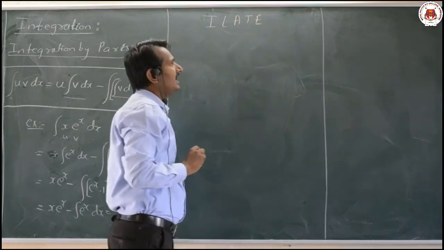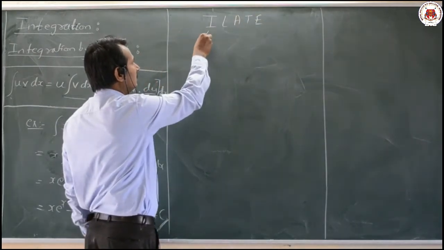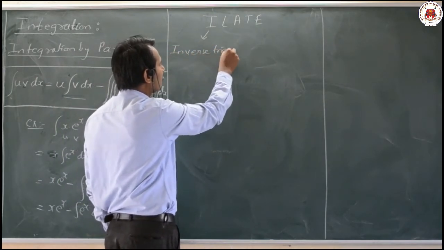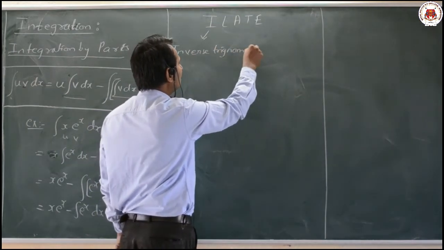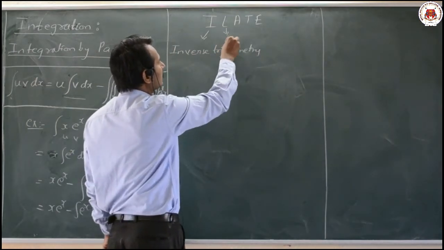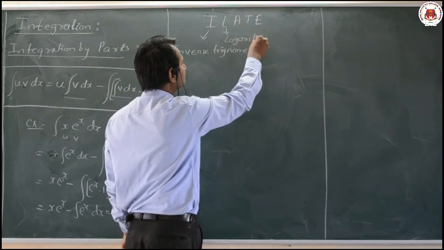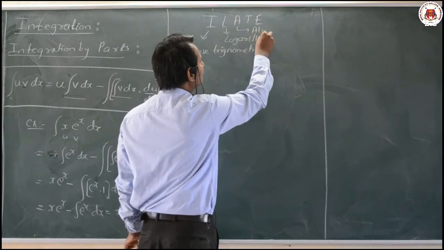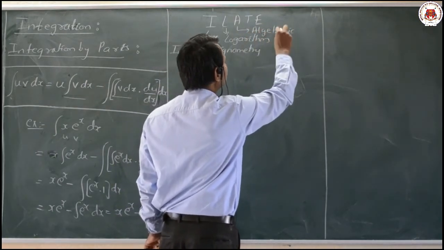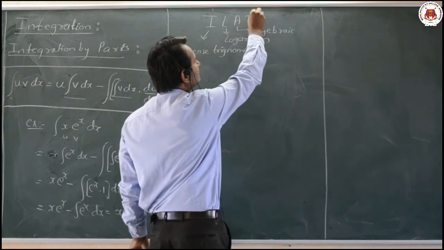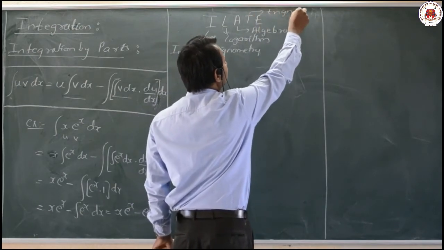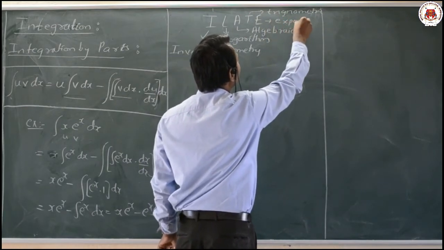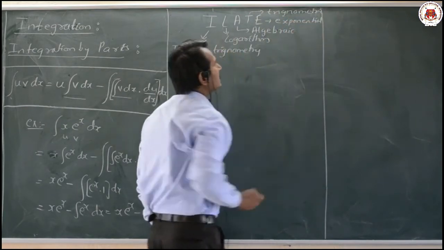I-L-A-T-E. Now what do you mean by ILATE here? I stands for inverse trigonometry. L stands for logarithm, okay. A stands for algebraic, and T stands for trigonometric, and E stands for exponential, okay.